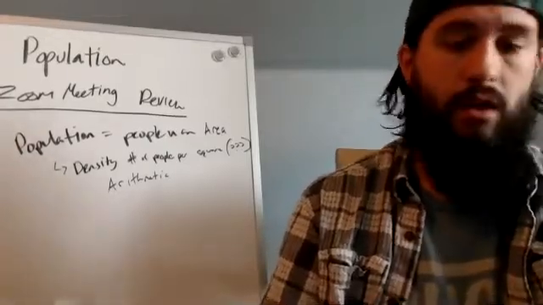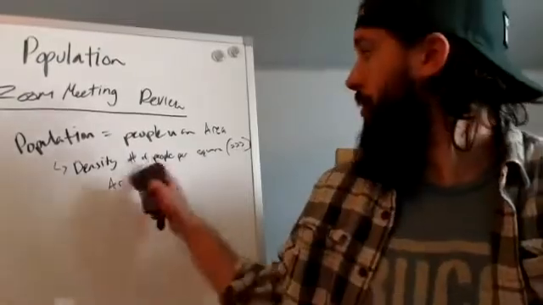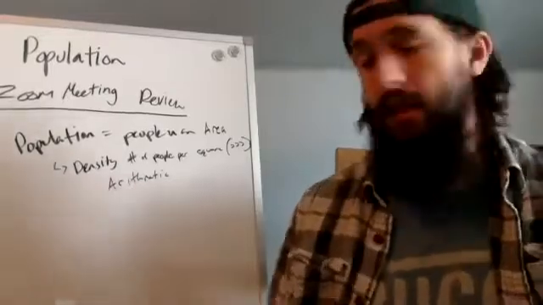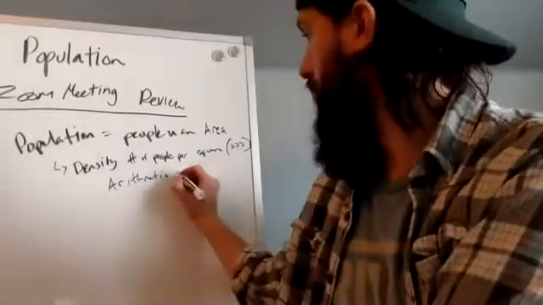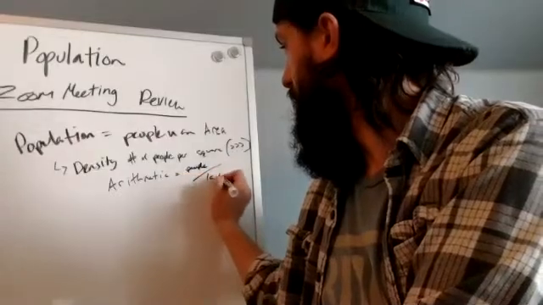Okay, and remember, this is density, not distribution. So it's the number of people per square unit of measurement. All right, and that's arithmetic, when it's just people divided by land.